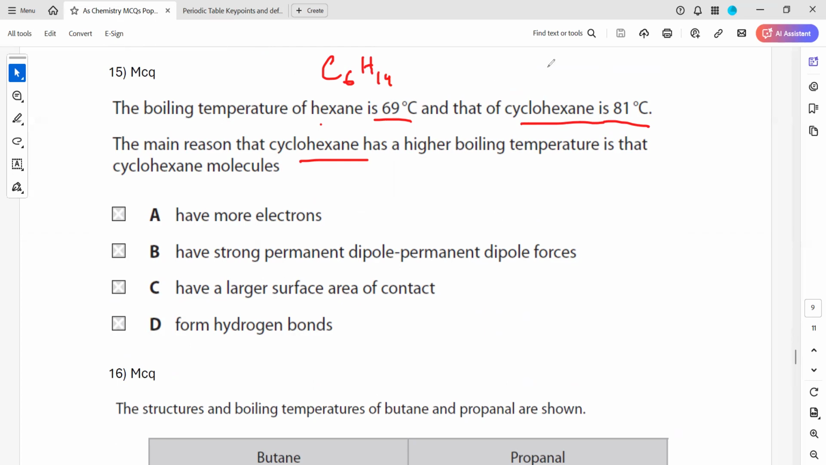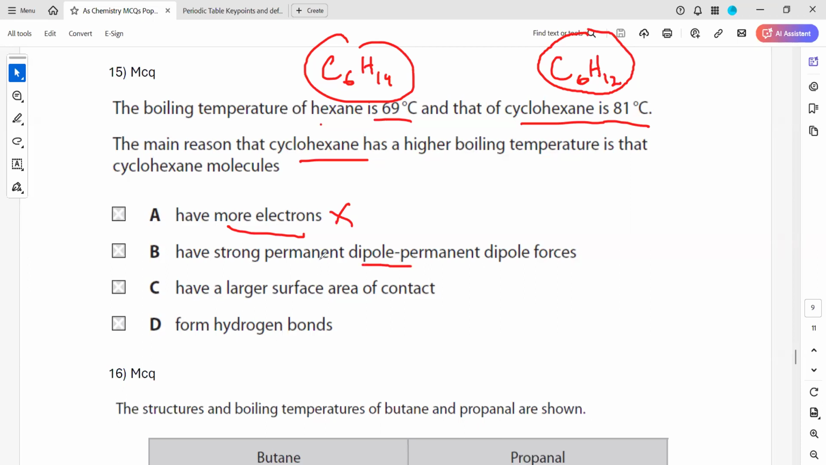But cyclic alkanes do not have the same molecular formula as alkanes. So if the number of carbon is 6, the number of hydrogen will be 12. Now, when we check the options, what kind of intermolecular force do they have? According to the first option, it has more electrons. That is wrong. Why? It has fewer electrons, as you can clearly see, because cyclohexane has fewer atoms compared to hexane. Next, they have a stronger permanent dipole. They don't have permanent dipoles because both are non-polar compounds.